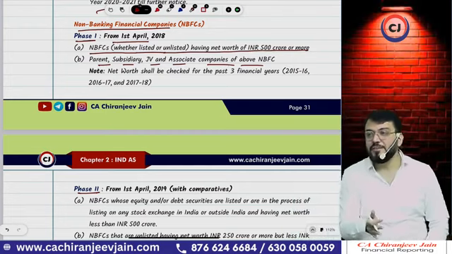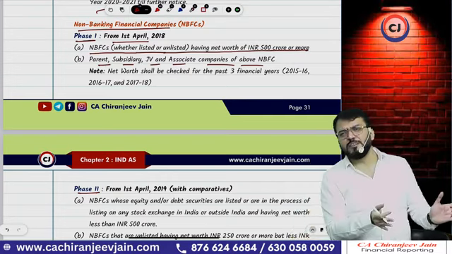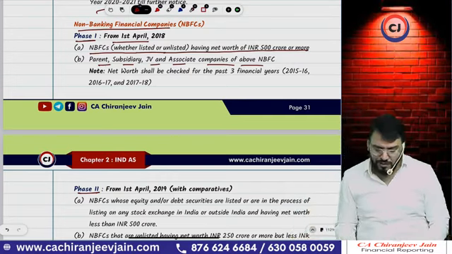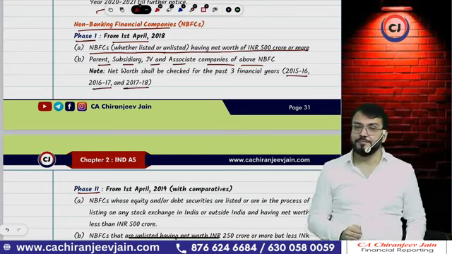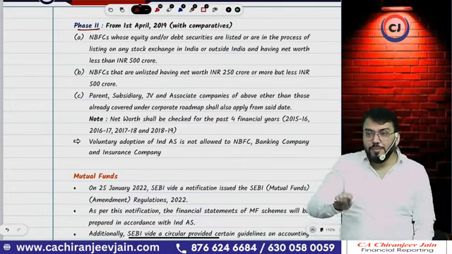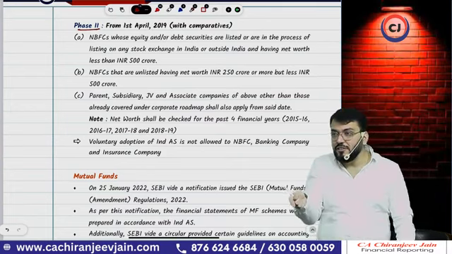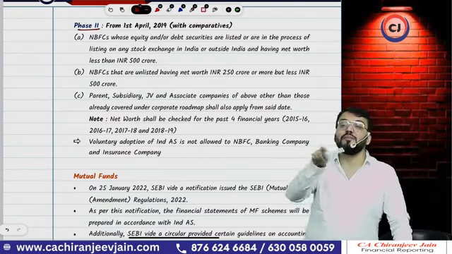For them, 3 previous financial years will be taken into consideration to check net worth: 15-16, 16-17 and 17-18. Then phase 2 will also be similar. It will be applicable from 1st April 2019 to all listed NBFCs which are not covered in phase 1.